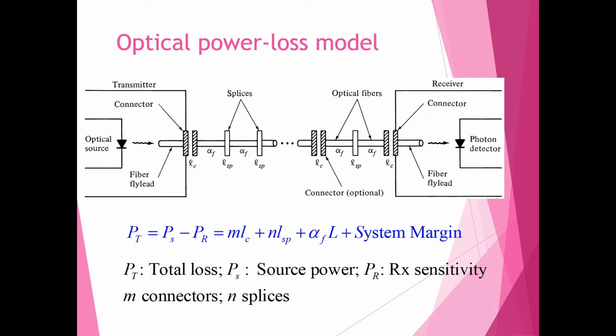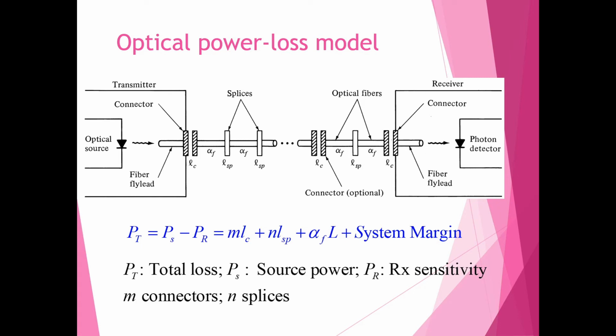A link power margin allows for temperature fluctuations and component aging. While estimating link power budget, generally a link power margin of 6 to 8 dB is used. Now the total optical power loss PT = PS - PR, where PS is the source power and PR is the receiver sensitivity.